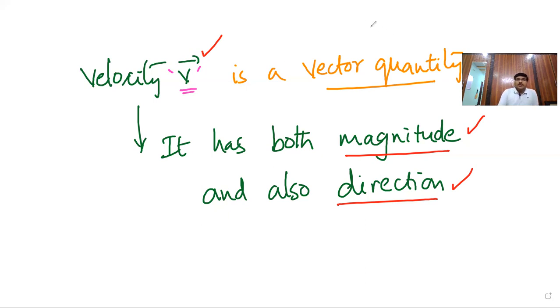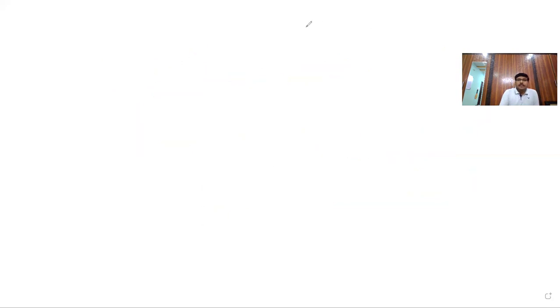Now, observe carefully. Suppose you are dealing with velocity, let's say delta r bar, average velocity, delta r by delta t.